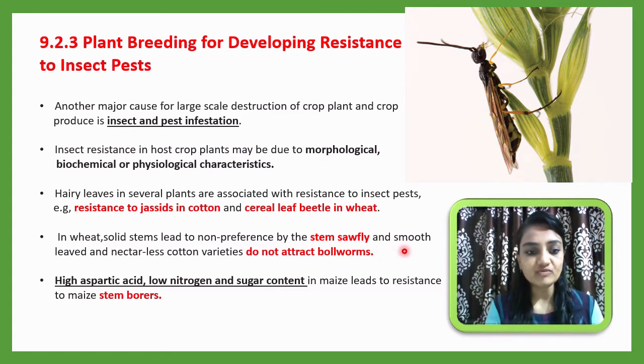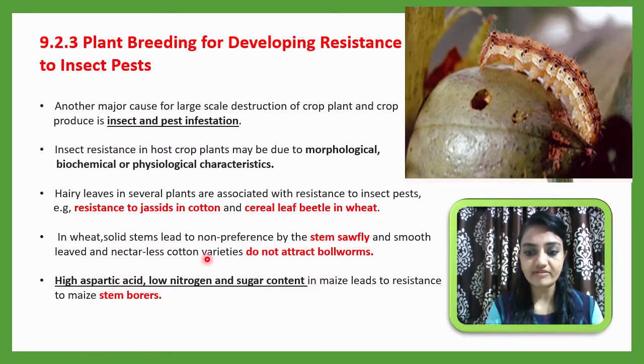And smooth leaved and nectarless cotton. So if leaves are smooth and the nectar is not there, that is nectarless cotton, it will not attract the bollworm. Otherwise what happens, this bollworm, you can see here, will infect the cotton. But the cotton variety which does not have nectar, meaning nectarless cotton, and if it has smooth leaves, then this bollworm will not get attracted towards that cotton variety.